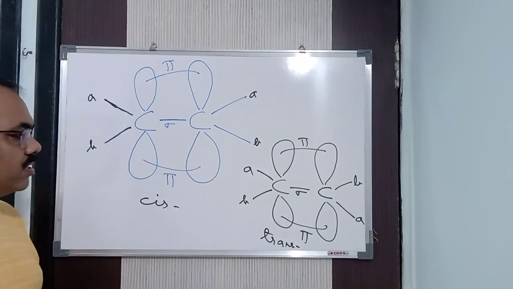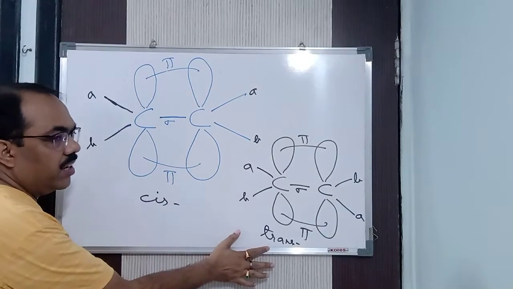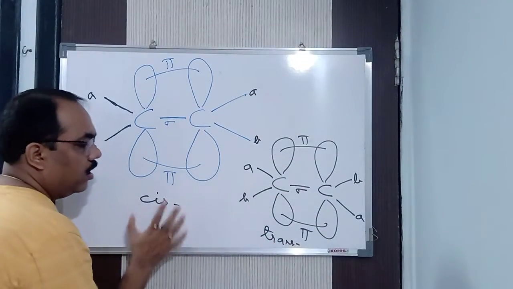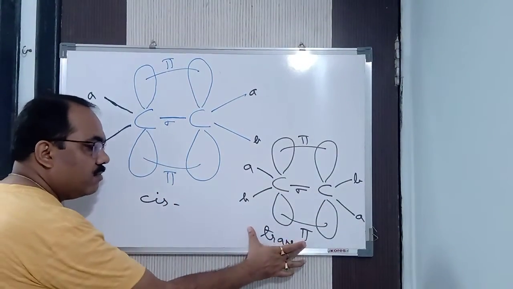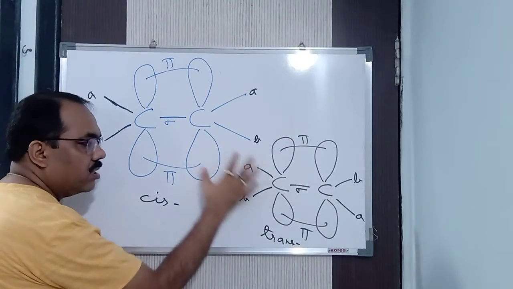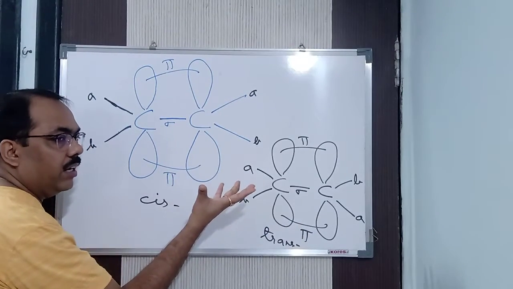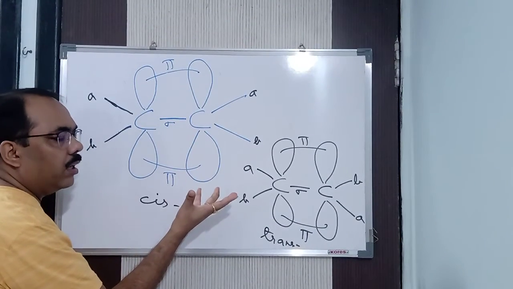Now, the difference between the cis and trans isomers: the cis is unsymmetrical, the trans is symmetrical. I said, this is the line of symmetry. Due to this, trans is more stable than cis. As it is symmetrical, its stability is more. Any object that is symmetrical is more stable. If it is unsymmetrical, it is not stable in nature.